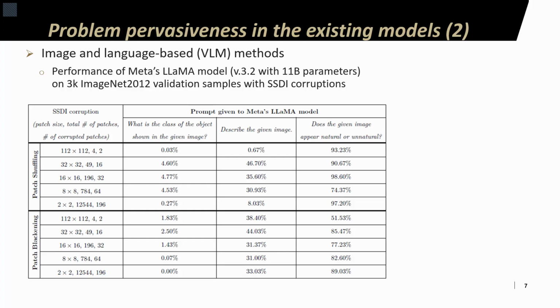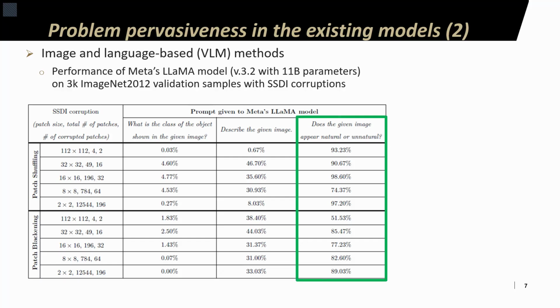This was measured by collecting Llama's responses and then evaluating them with OpenAI's ChatGPT model, with a prompt requesting ChatGPT to answer: does the given response mention anything that indicates that the given image is unnatural, corrupted, or tampered with? So the main idea here is that each prompt provides a different degree of guidance in terms of revealing to the model the possibility of abnormalities being present in the given image.